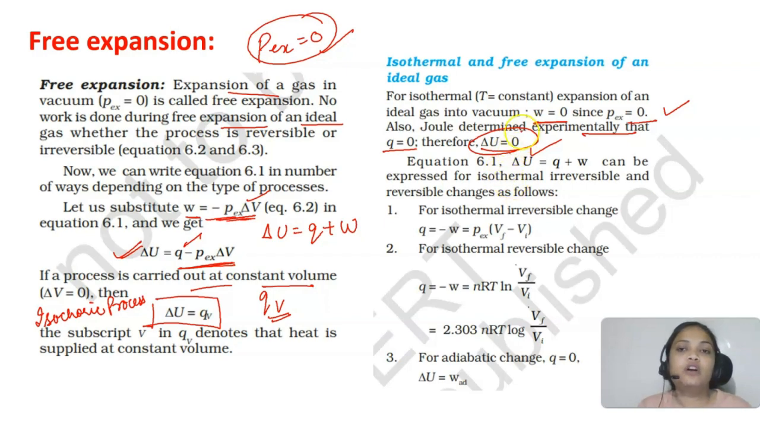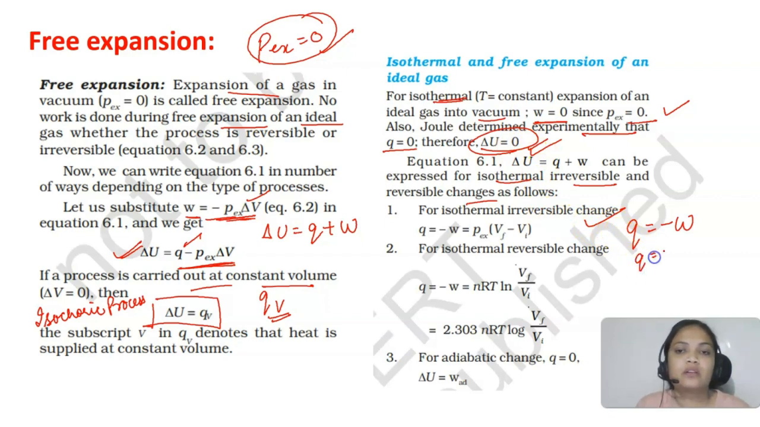So for reversible, it's like 0. For isothermal expansion in vacuum, that is, if we talk about free expansion, delta U is 0. But if I talk about isothermal irreversible and reversible changes, for irreversible changes, Q is equal to minus W. Why? Because delta U is 0, right? Here we have seen that delta U is 0. So Q will be equal to minus W.